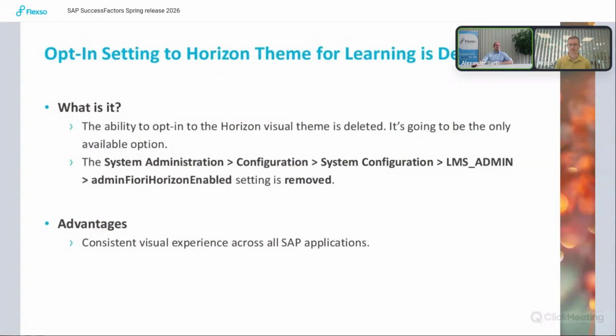Good. Then the next one is the information that the opt-in setting to the Horizon theme for learning is deleted. So the ability to opt into the Horizon visual theme is deleted, and it is going to be the only available option. So when you go to system administration, configuration, system configuration, and open the LMS admin file, you have this admin Fiori Horizon enabled setting that was removed, so you don't find it there anymore. And that should make sure that there's a consistent visual experience across all of the SAP applications.